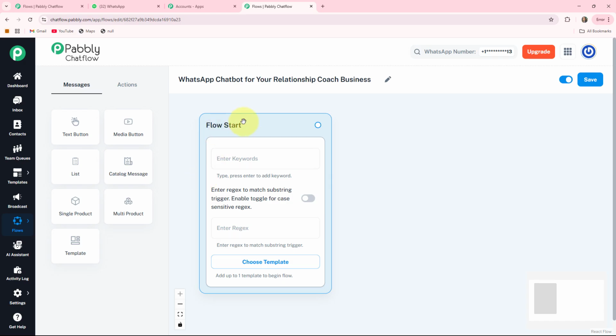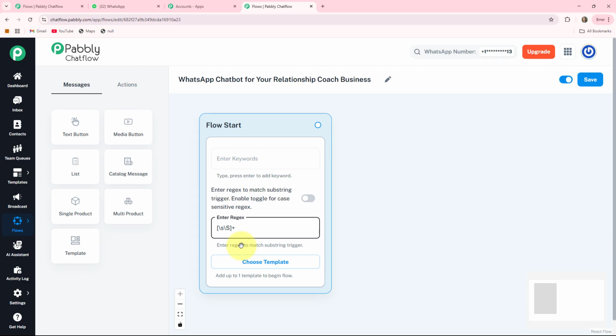I am creating this WhatsApp chatbot with the help of regex. So here I am entering the regex. Here I write it. With the help of this regex, your bot will respond to any message that your clients send to your WhatsApp business account of relationship coach.